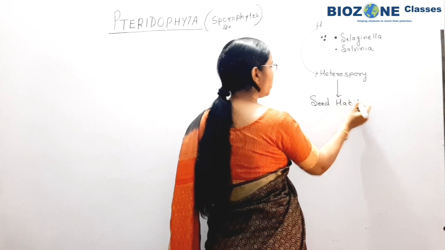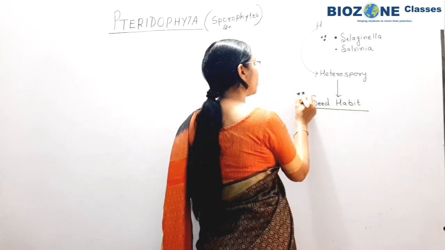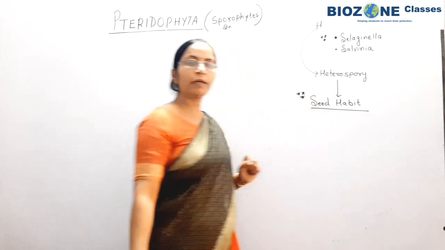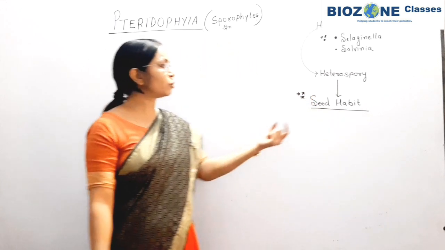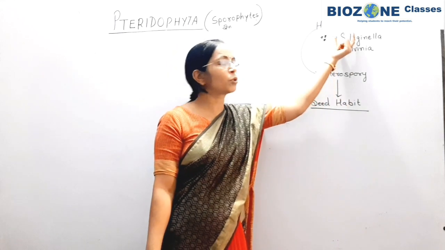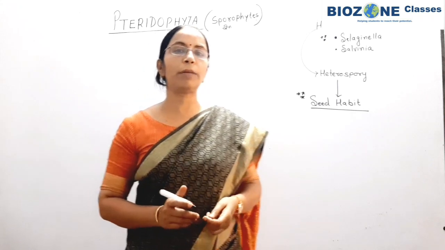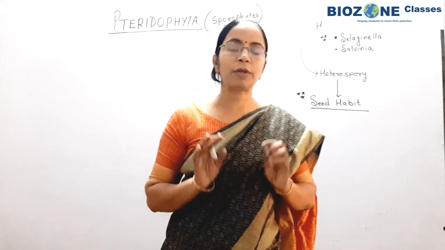This part also you remember. This question is also asked: the seed habit is first developed in which group? Clear? So from where did the process of seed habit development start? It begins from the heterosporous form, or the heterospory phenomenon of pteridophyta.